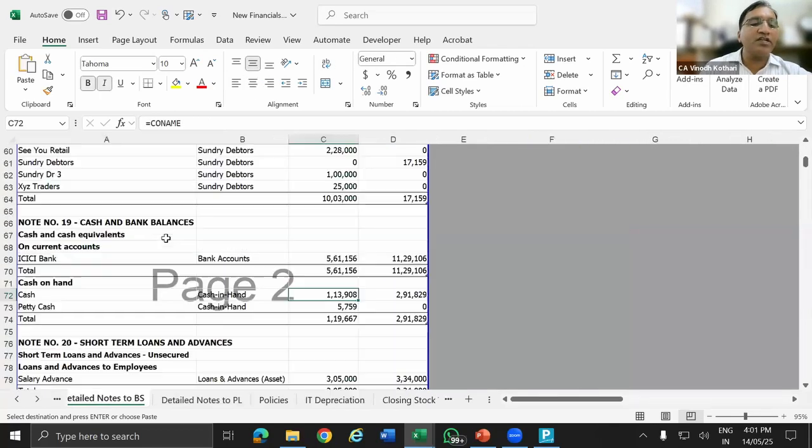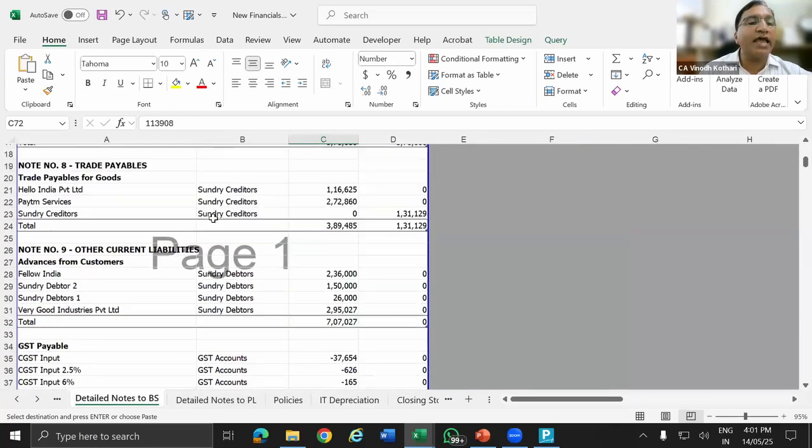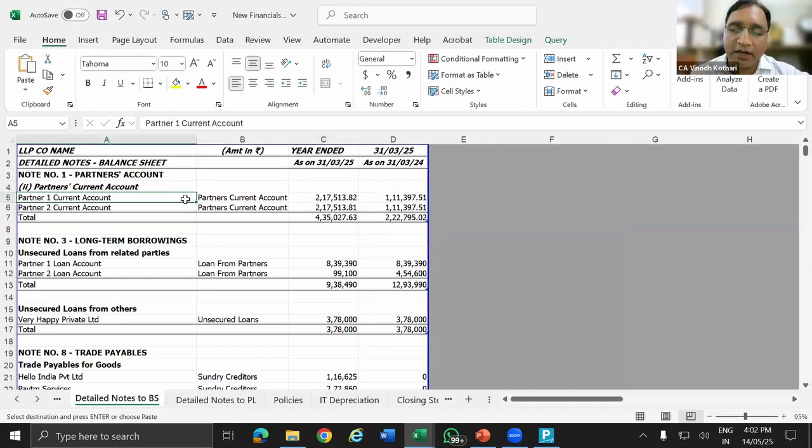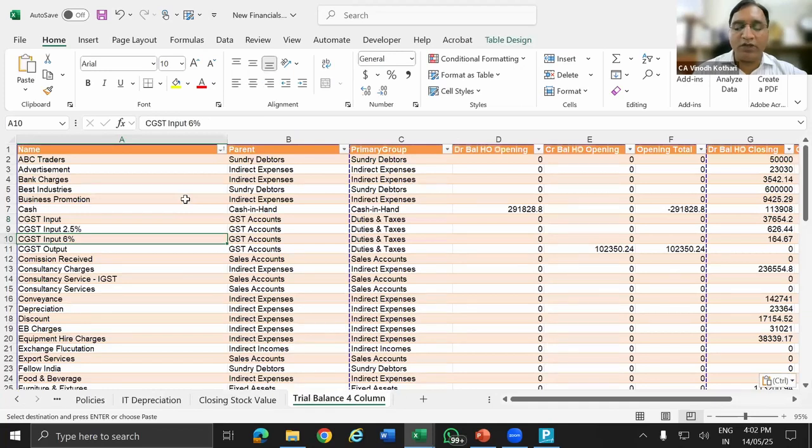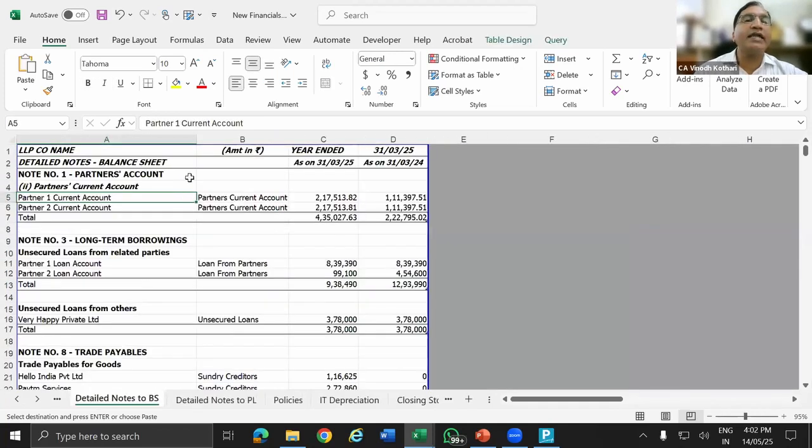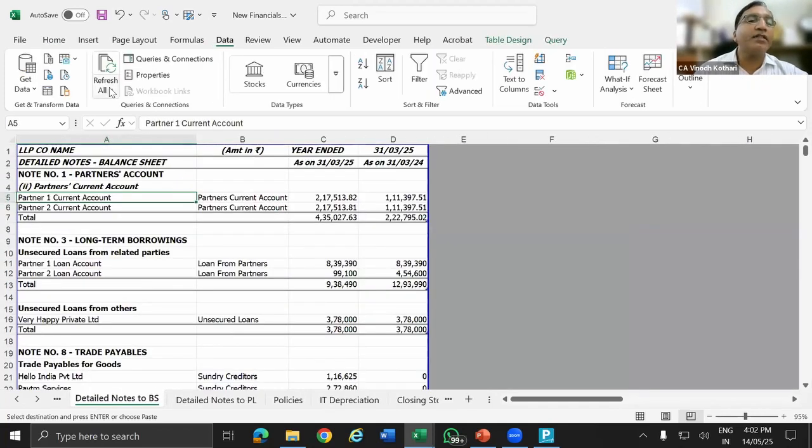So these are the schedules, the detailed schedule. Every schedule is from the trial balance data that you are seeing here. So from this data, using Power Query, I have created this schedule. I need to just go to Data and then select Refresh All. So you can see below, it is running background queries and everything will be run. All the tables will be updated. Even if there is a change in a ledger, everything will be updated. So one-time setup, yes, for one company.